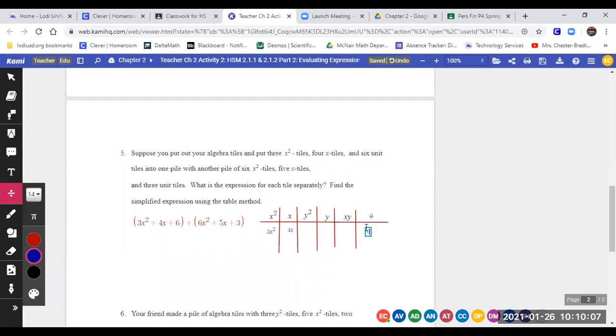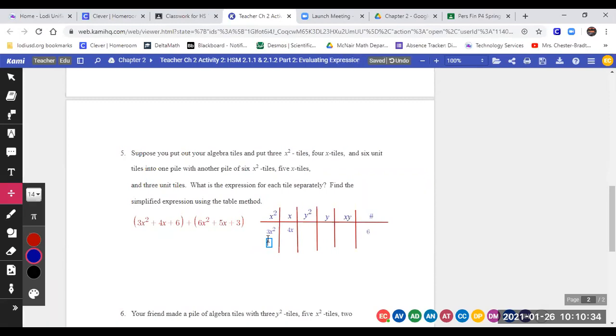Okay. Now we're doing our second pile. What's the first thing for the second pile? The 6x squared goes in the first column.